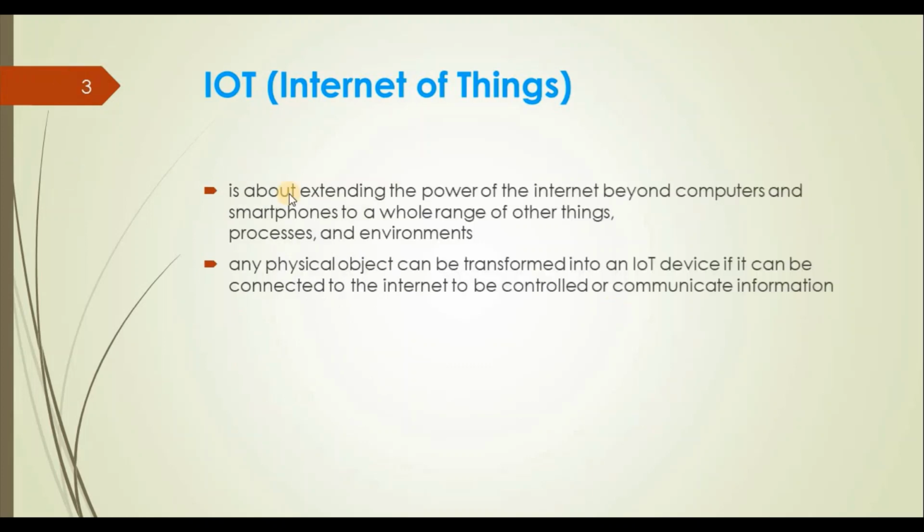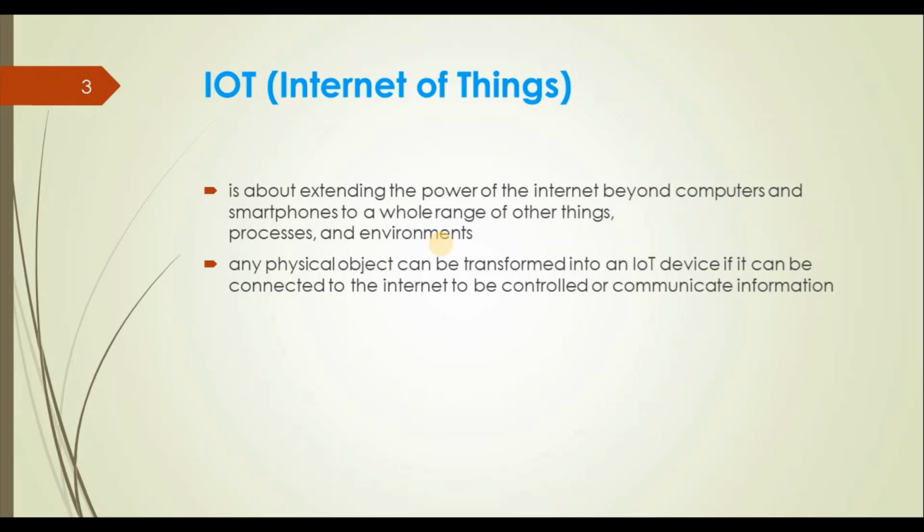IoT, Internet of Things. If you go to the definition, it is about extending the power of the internet beyond computers and smartphones to a whole range of other things, processes and environments. We already know that our computers and smartphones are connected to the internet, and we can access any information using them. Now the idea is to connect all other electronic devices to the internet. We already have TV, fridge, AC, washing machine inside our houses; almost all houses have these types of electronic devices.